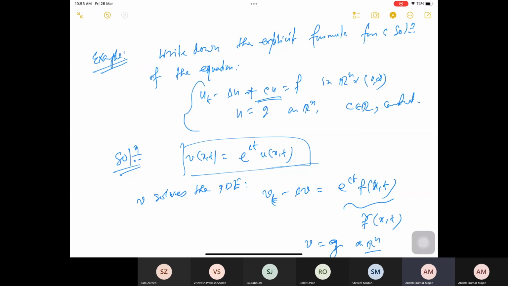It is in a little different form, but I tried to use transformations. If you are looking at a problem, there is no hard rule that I have to use only one approach. Just looking at the problem, we may take some transformation so that it reduces to our known form, and then for the known form I know how to use the explicit solution using Duhamel's principle, and hence you got that result.